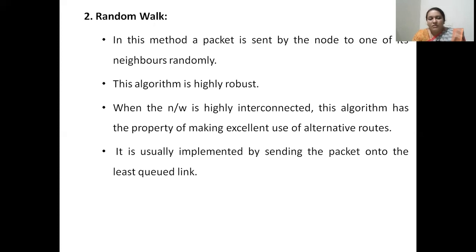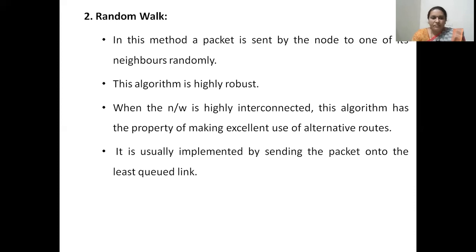So this method will reduce the load on the router in establishing the routing table. Generally, when a node has to send a packet to its neighbor, it will only check which neighbor is least queued currently. Whichever neighboring node has fewer packets in the queue, to that node the packet will be sent.